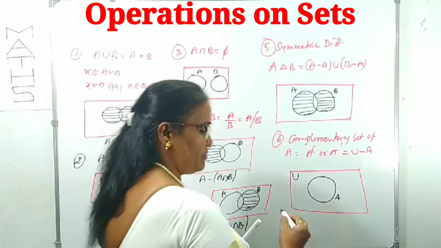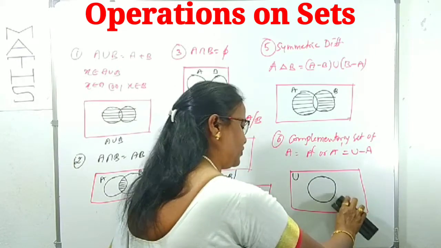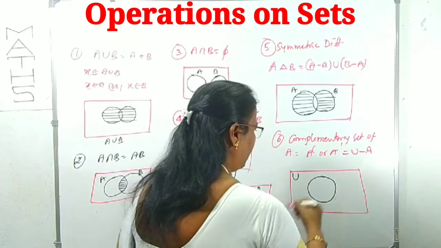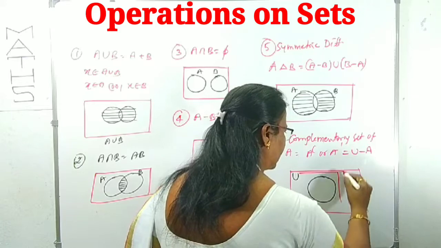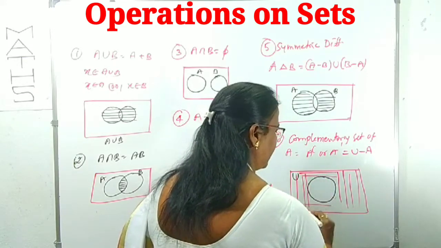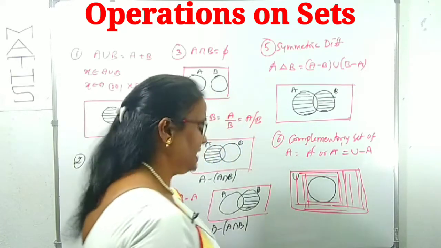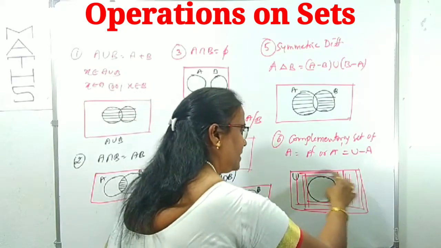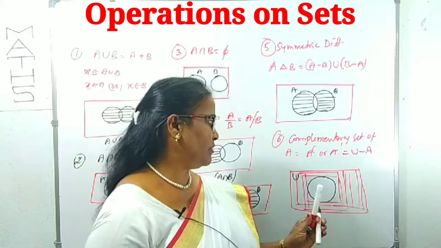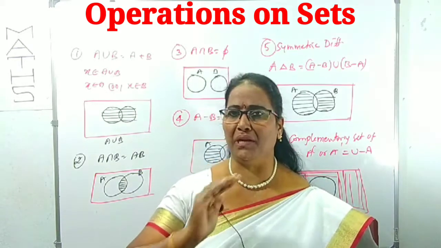What I said about the A complement is that it is in U but not in A, meaning it doesn't enter into A. All points we can take like this, but we cannot take A, we exclude A. This is our required complement. This is simply A complement. So what does A complement mean? Which is in U but not in A, that's simply U minus A.